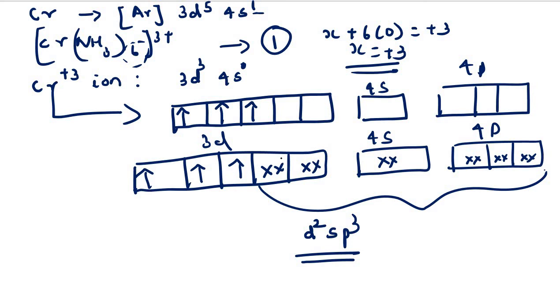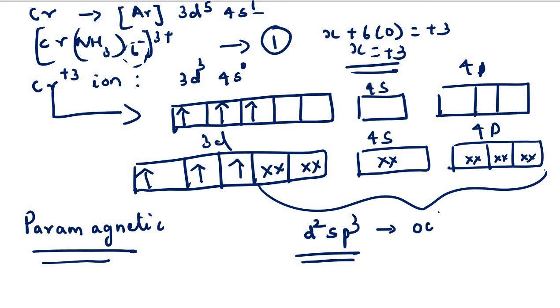Since 3 unpaired electrons are there, this complex will be paramagnetic in nature. And since d2sp3 hybridization is there, what will be the structure of the complex? The structure will be octahedral. In this case, the geometry will be octahedral, and this complex will be paramagnetic in nature.